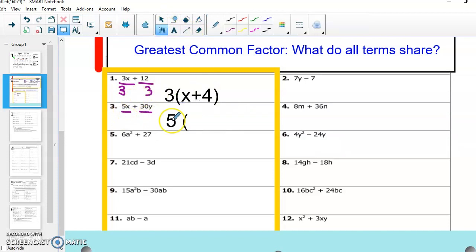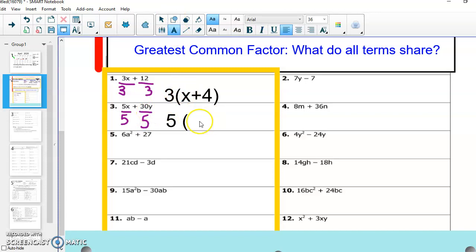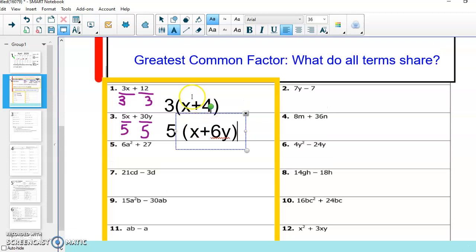So I'm just going to divide by that common factor, that 5 that I found that goes into both of my terms. And when I divide both of these terms by 5, I see what I'm going to be left with for the inside of my parentheses. So I see 5x divided by 5 is going to leave me just with that x. And the 30y divided by 5, 30 divided by 5 is going to leave me with 6. And the y is going to stay just like it is because it can't be divided.